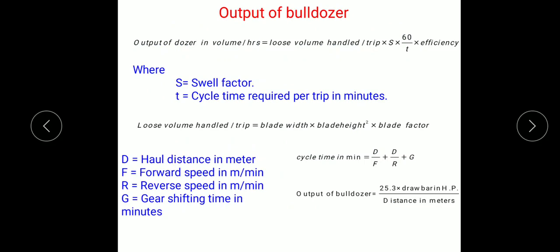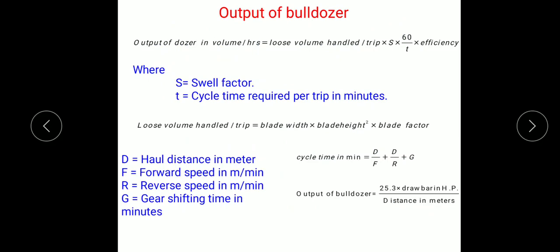The cycle time in minutes can be found out by using the formula: cycle time is equal to D divided by F plus D divided by R plus G. After simplifying, we will get the formula for output of a bulldozer as: output of bulldozer is equal to 25.3 multiplied by drawbar horsepower divided by distance in meters.